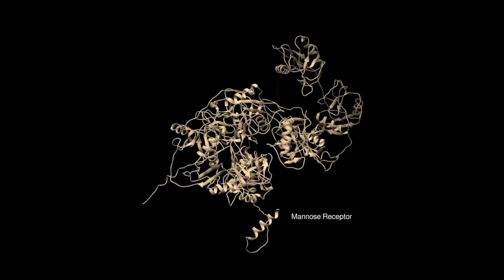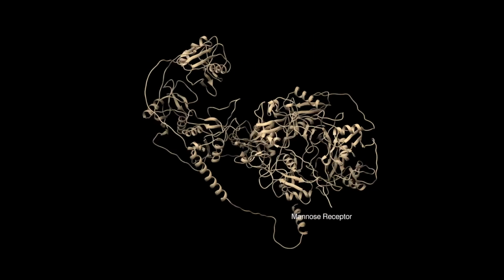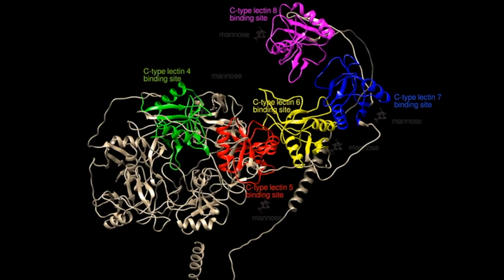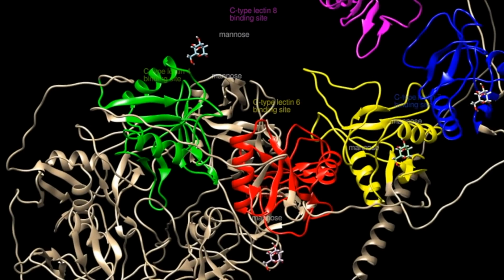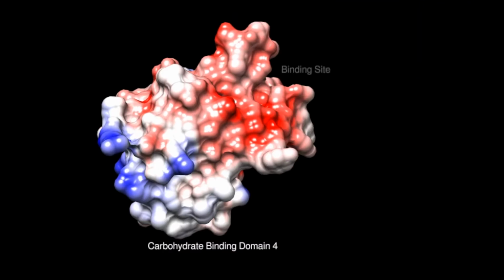The mannose receptor consists of multiple extracellular domains which allow the recognition of a diverse range of pathogenic ligands. Here we can see the 5 most important carbohydrate binding domains, or lectin domains, of the mannose receptor, which are known to recognize and bind the monosaccharide sugars called mannose groups that cap the ManLAM ligand. A promising therapy to reduce MTB's virulence would be to interfere with the interaction between ManLAM and the mannose receptor.